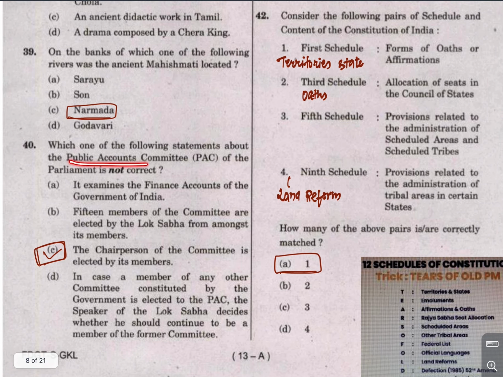Now about the public account committee. All the facts are correct except number C, which says that the chairman of the committee is elected by its members. No, the chairman of the public account committee is elected by the speaker of the Lok Sabha.